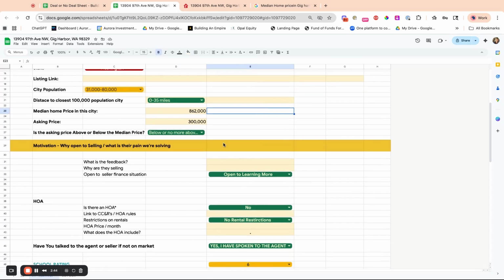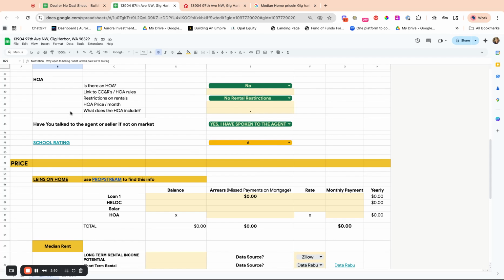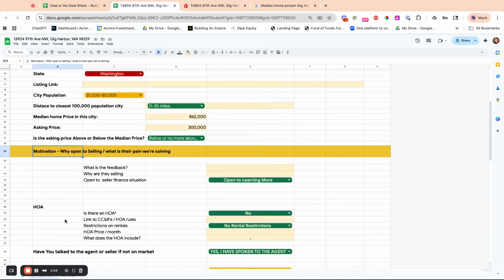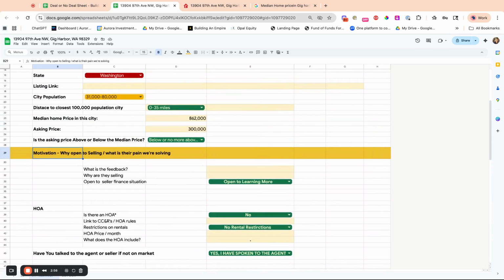Okay, so these are the things we want to ask our agents or our sellers. Motivation, we have the four pillars: motivation, price, timeline, and condition. The most important is our motivation. A lot of us are looking for seller finance deals or creative deals, and they need to have some motivation to do that.